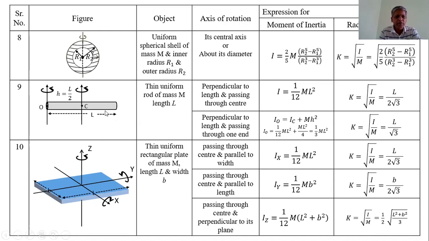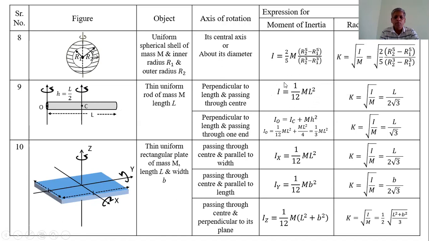Another symmetrical object is thin uniform rod. Thin means whose diameter is very small. Thin uniform rod of mass m and length L. About the axis passing through its center and perpendicular to its length, I is equal to 1 upon 12 times ml square.